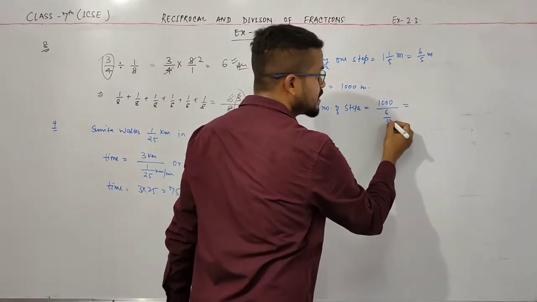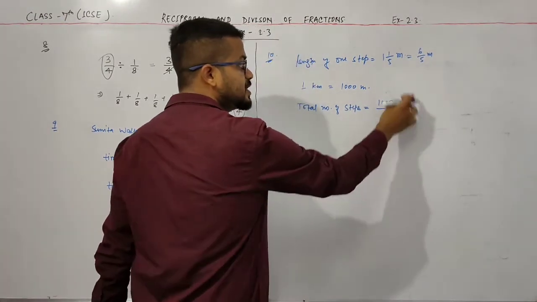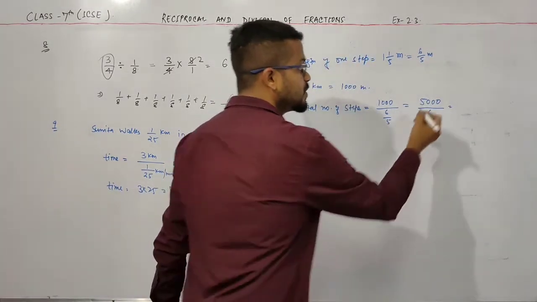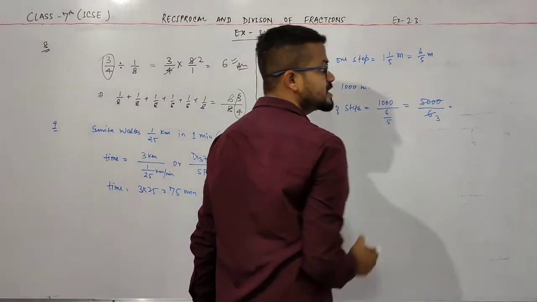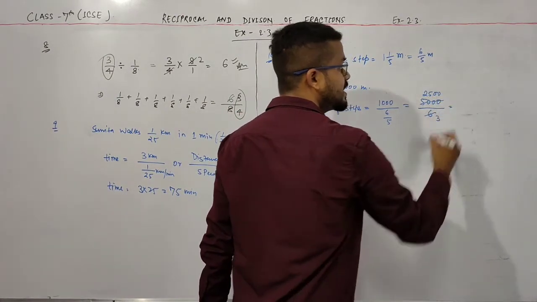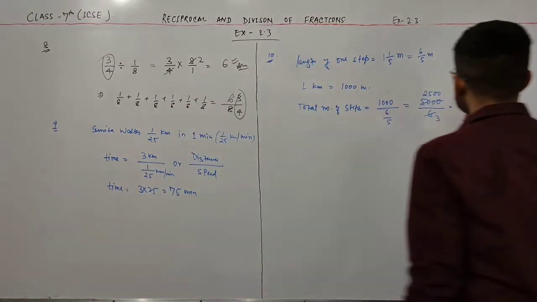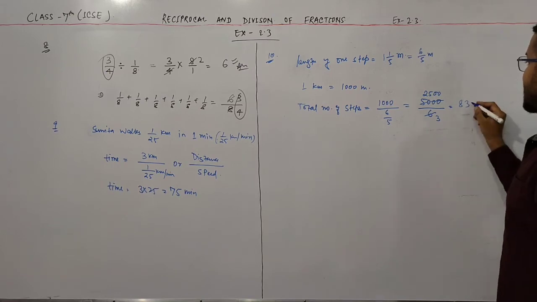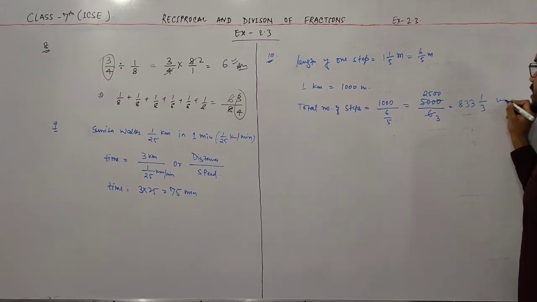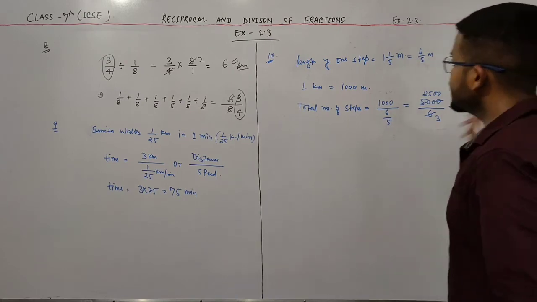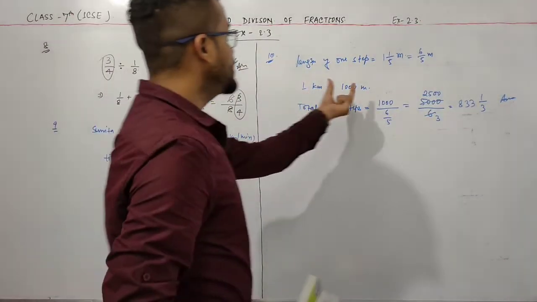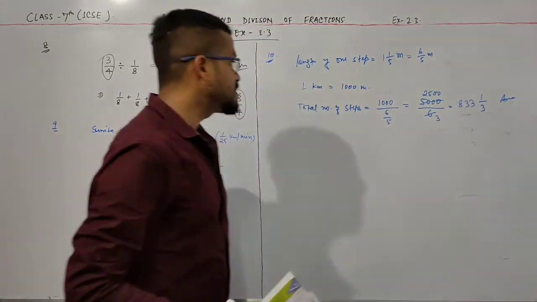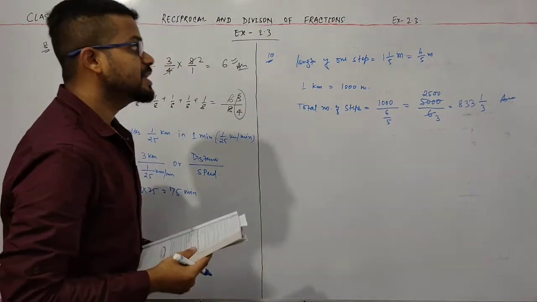Okay, so this is 6 by 5. I bring this into the numerator. So this is 5000 by 6. Now divide by 2. 2 3s are 6, and this is 2500 by 3. Now divide this. 8 3s are 24, and then 1 3 3s are 9, 3 3s are 9, 1 by 3. This is your final answer. Simply divide this total length by this one step length, and you get the total number of steps the person takes in 1000 meters.